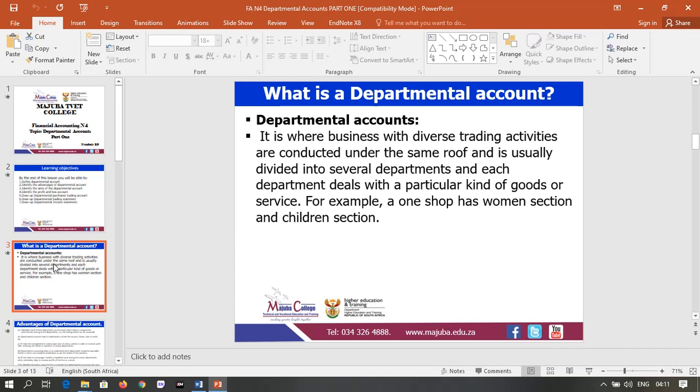What is departmental account? It is where a business with diverse trading activities is conducted under the same roof and is usually divided into several departments, and each department deals with a particular kind of goods or services. For example, one shop has a women's section and a children's section.